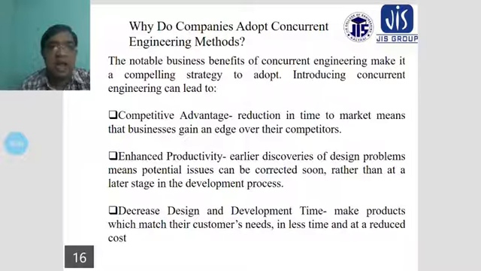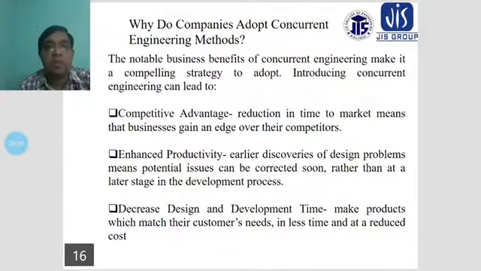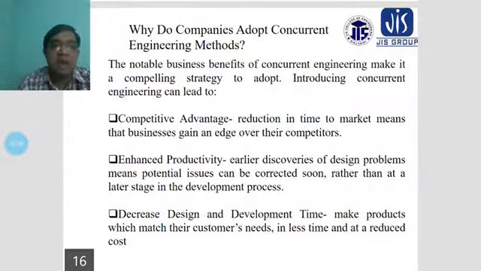Another thing is enhanced productivity. Earlier discovery of design problems means potential issues can be corrected sooner rather than at a later stage in the development process. Another benefit is decreased design and development time, which makes products that match customers' needs in less time and at a reduced cost.